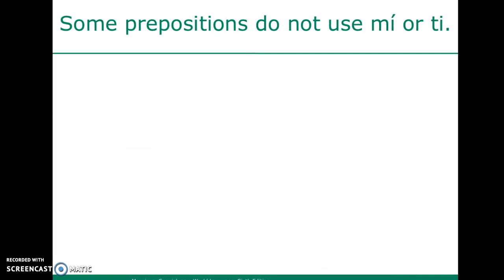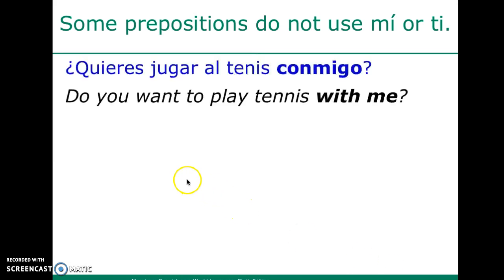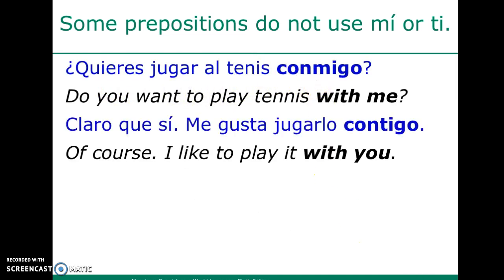Now, there are some prepositions that do not use mí or ti, okay? And one of those happens to be con. ¿Quieres jugar al tenis conmigo? Do you want to play tennis with me? Claro que sí, me gusta jugarlo contigo. Of course, I like to play it with you. So with con, we don't say con mí or con ti or any other option. We say conmigo or contigo, right? If you want to say with me or with you, conmigo or contigo. After that, you're going to use it with your regular subject pronouns. Con usted, con ellos, con nosotros.